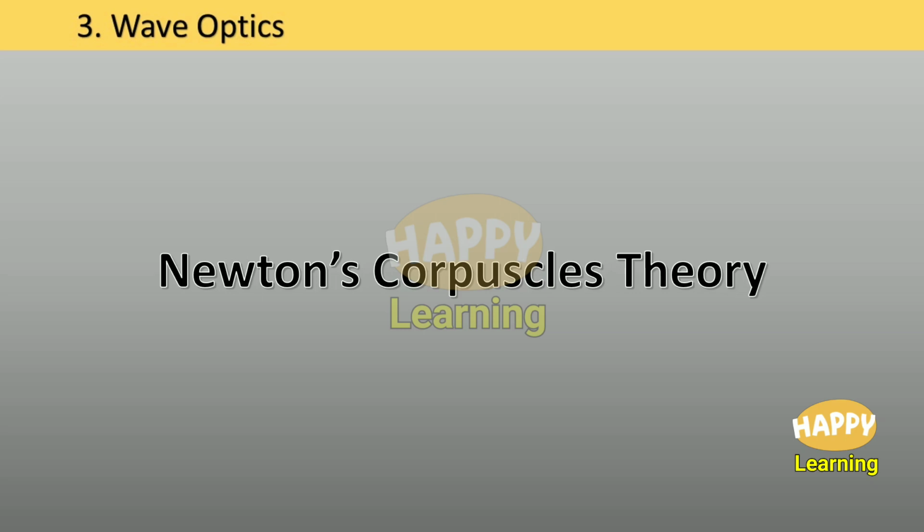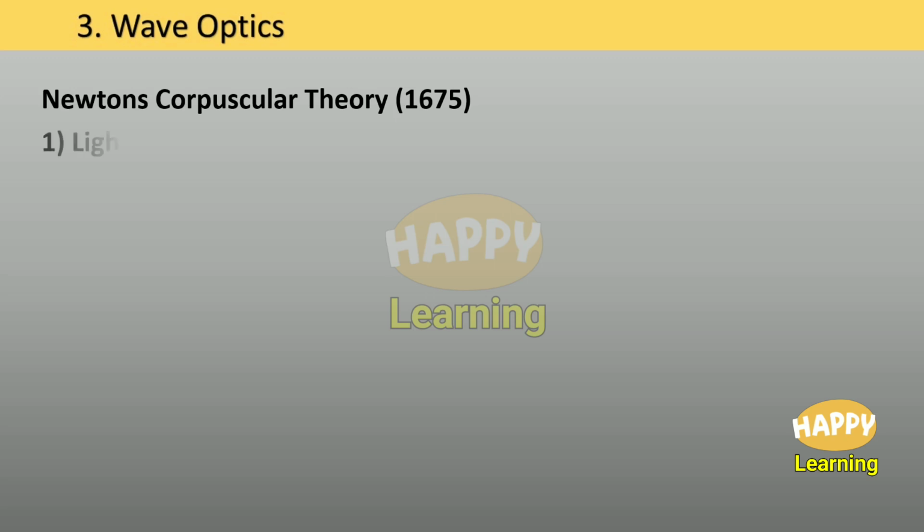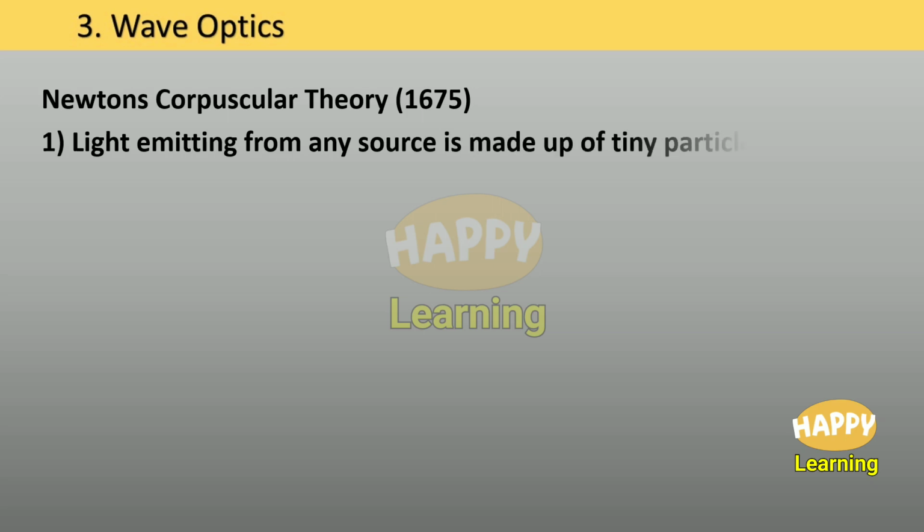Newton's corpuscular theory. Point number 1. Light emitting from any source is made up of tiny particles and they are called corpuscles.